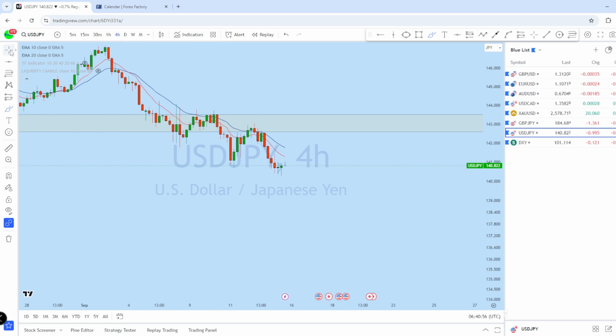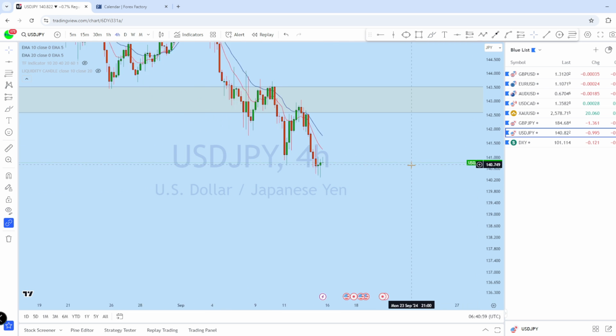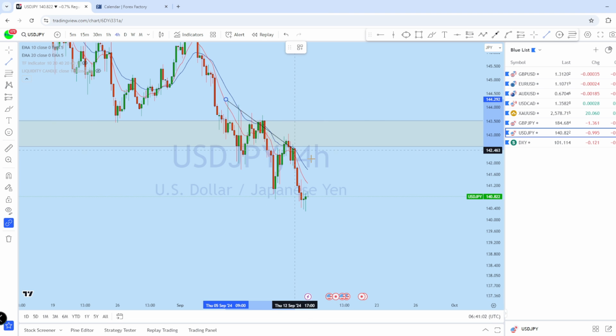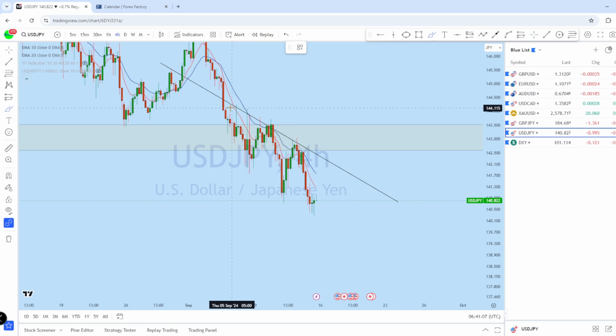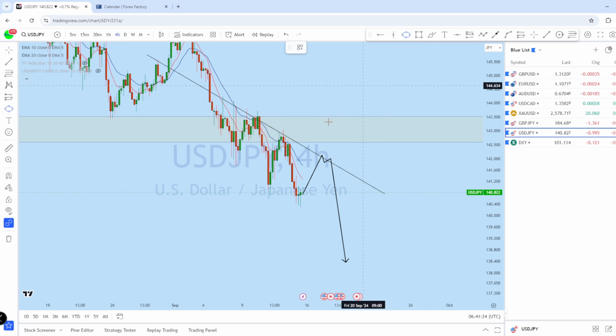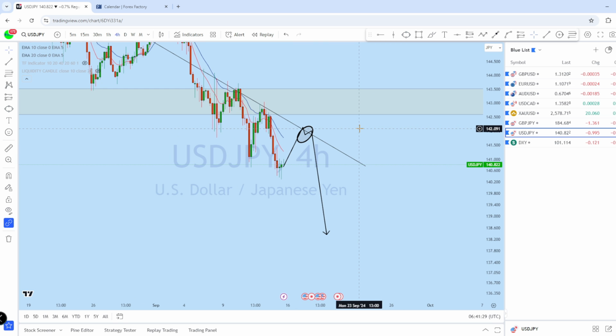Now if we look at the 4-hour perspective on dollar yen from the intraday, we can see that this market is also trending aggressively. This is where the price was respecting this resistance here, resistance here, resistance here, resistance here, and with that resistance we saw a series of lower high formations, expecting dollar yen to bounce, retest, and then continue to the downside to create a new lower low. So this is where we can see the price is showing a potential trading opportunity. As soon as we find a suitable entry, we will be looking for going short on dollar yen with a high probability trade setup.